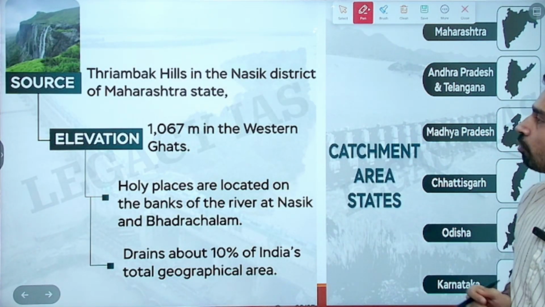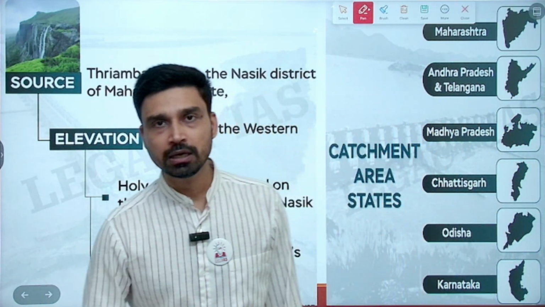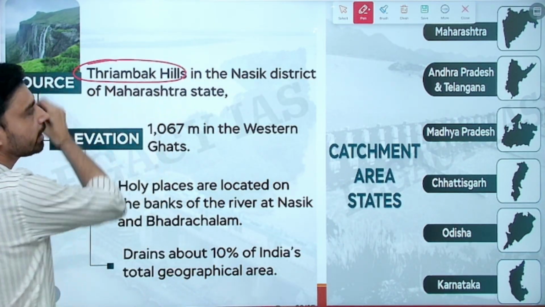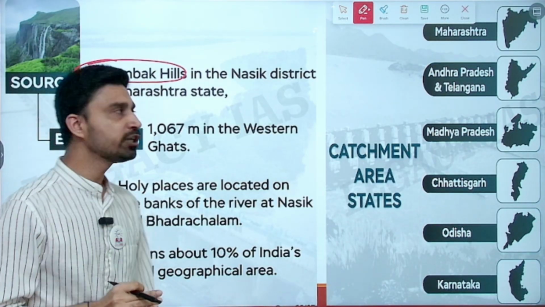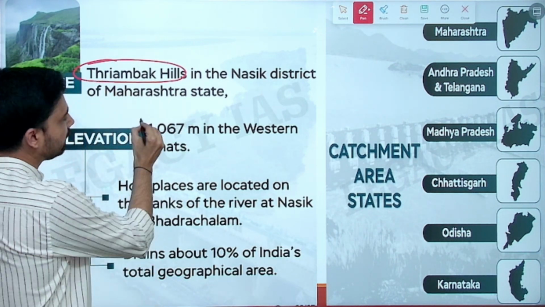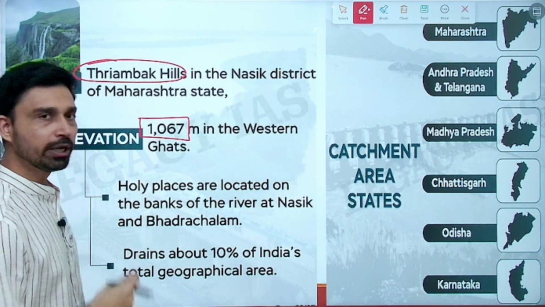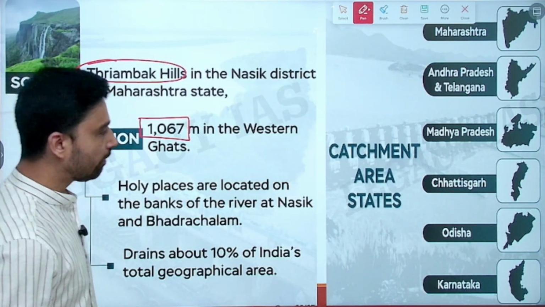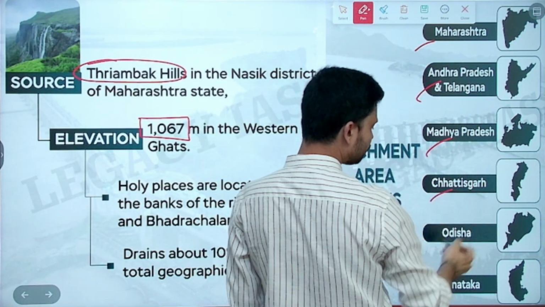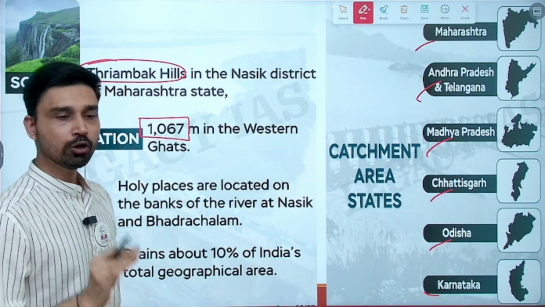Then the next river, which is also the longest river of peninsular India, called Dakshin Ganga, is river Godavari. Godavari river originates from Triambak Hills. Triambak Hill is located in the state of Maharashtra, in the Western Ghat. From there, at an elevation of about 1067 meters, river Godavari originates and flows eastward. After flowing through several states such as Maharashtra, Andhra Pradesh, Telangana, Madhya Pradesh, Chhattisgarh, Odisha, Karnataka, it finally discharges its water in the Bay of Bengal.